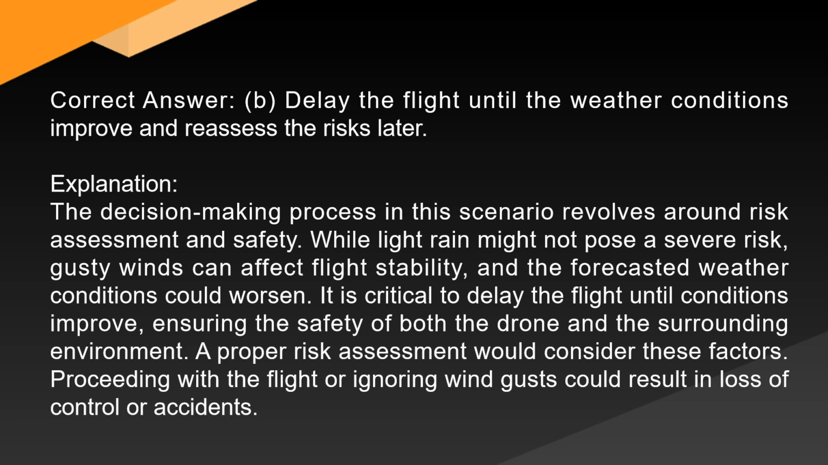Explanation. The decision-making process in this scenario revolves around risk assessment and safety. While light rain might not pose a severe risk, gusty winds can affect flight stability, and the forecasted weather conditions could worsen. It is critical to delay the flight until conditions improve, ensuring the safety of both the drone and the surrounding environment. A proper risk assessment would consider these factors. Proceeding with the flight or ignoring wind gusts could result in loss of control or accidents.